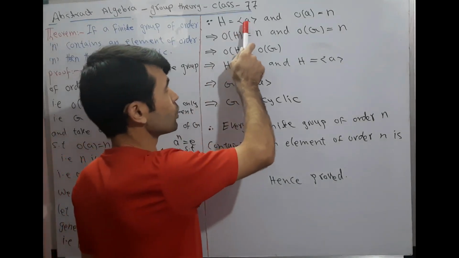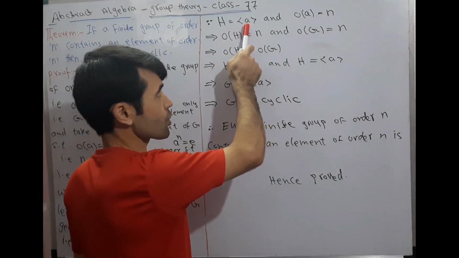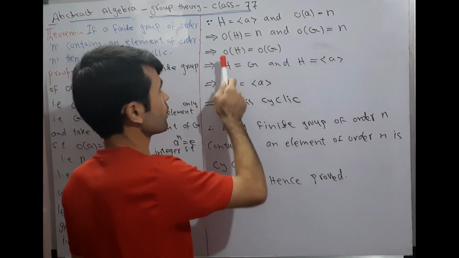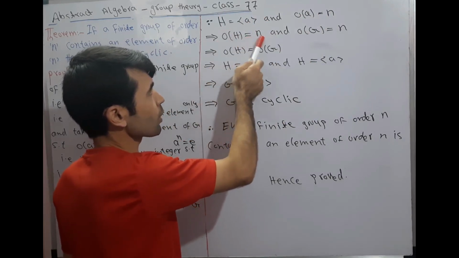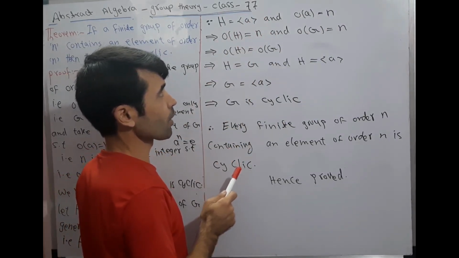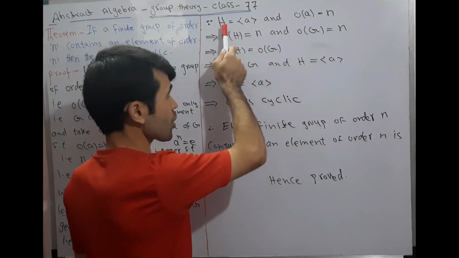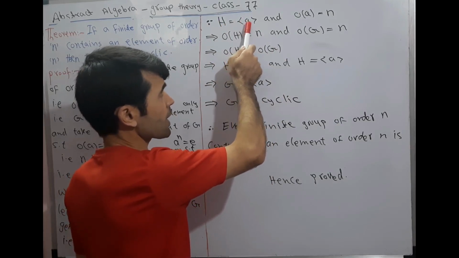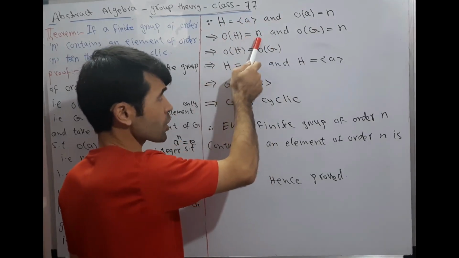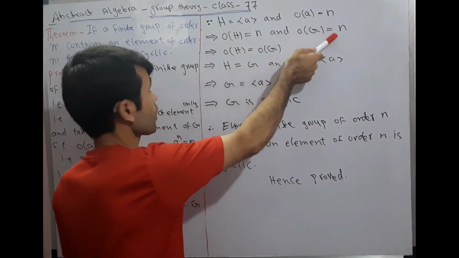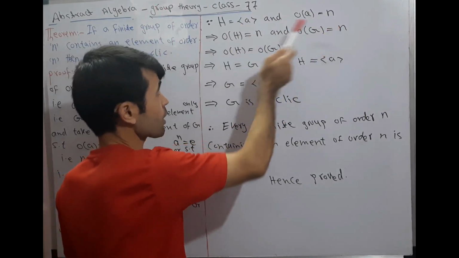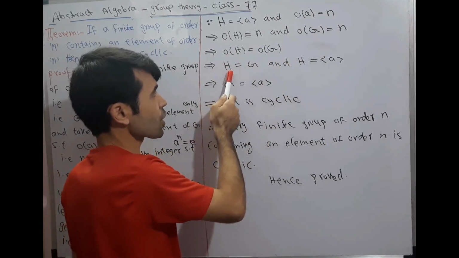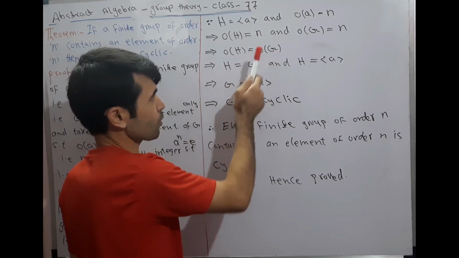Since H is the cyclic group generated by a and order of a is equal to n, this implies order of H is equal to n. H is a cyclic group generated by a. Order of a is n, then order of H is also n. And order of G, which is given in the statement, is equal to n. This implies order of H is equal to order of G. This implies H is equal to G.